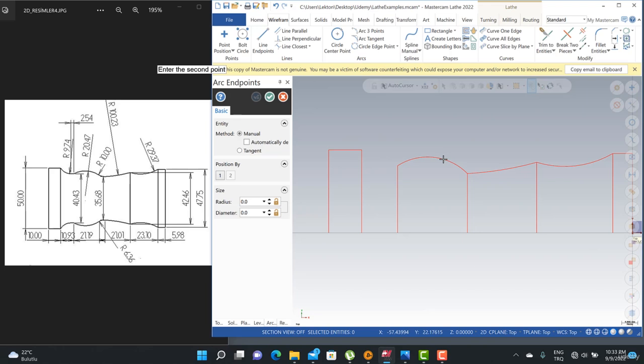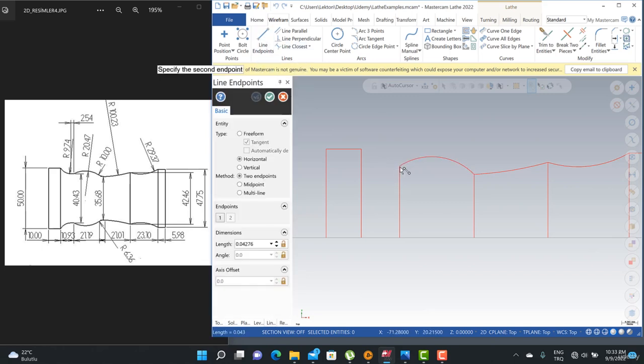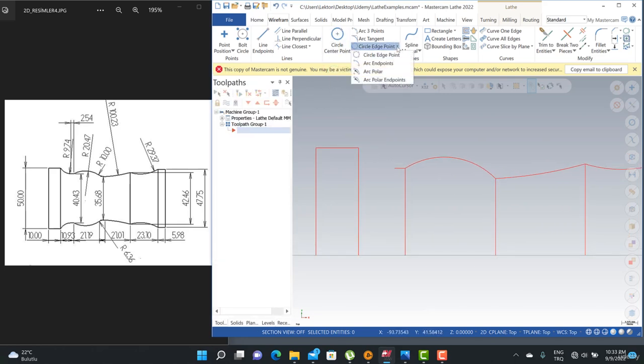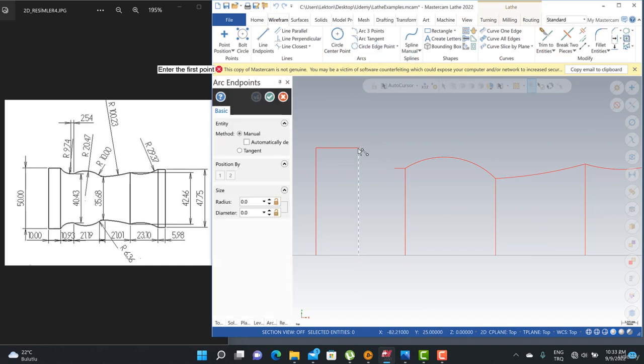Yes, and then at that point I just need to create a 2.54 line here. I'm going to start from here, and that must be like this. This is the length, 2.54, and then we can create another arc endpoints here, starting from here and here and here.